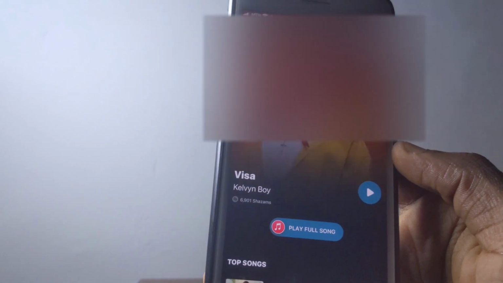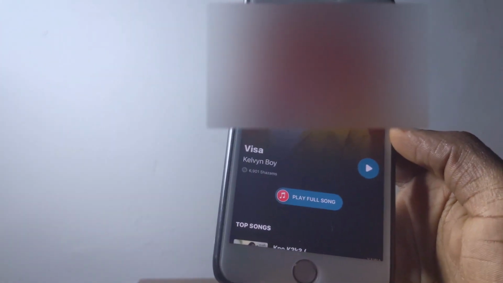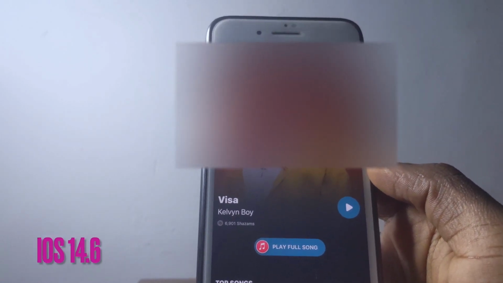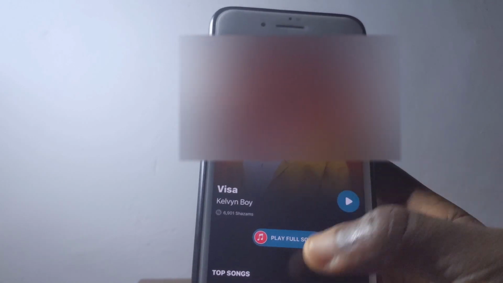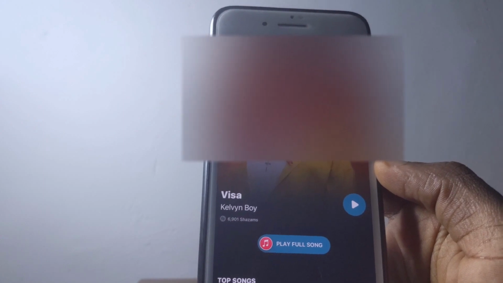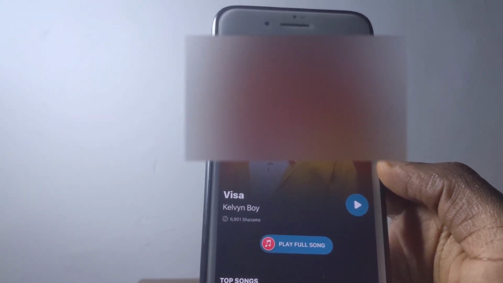So this is one nifty feature Apple has brought to us, and I think a lot of people are going to like this when they upgrade their phone to iOS 14.7. This is one of the niftiest things you're going to like about the newest updates. So you better make a date for it. If you think you're not going to be upgrading to iOS 14.6, waiting for iOS 15, I think you need to do it right now, because it's very, very cool. You're going to love it.